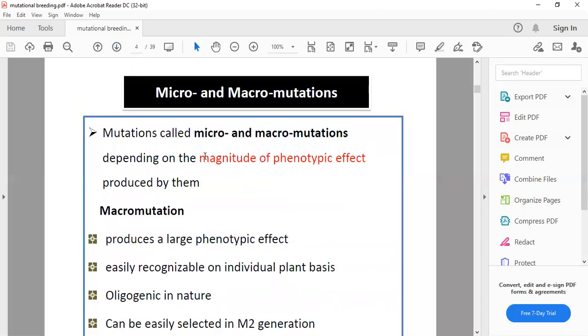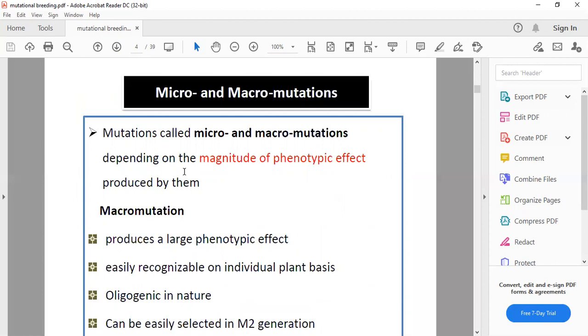Then mutations are called micro and macro mutations. This basically depends on the physiological, or we can say phenotypic, effect of the mutational experiment. On this basis, we can subclassify mutations into macro and micro.